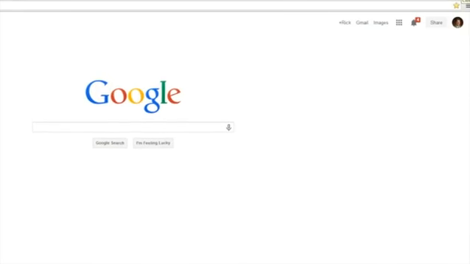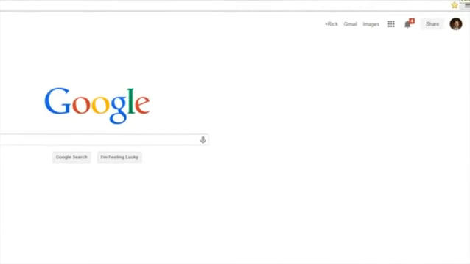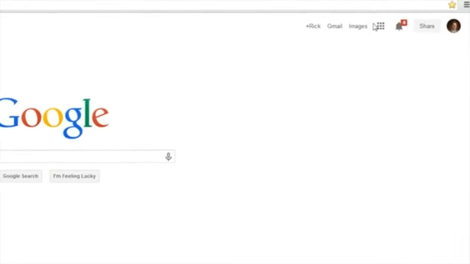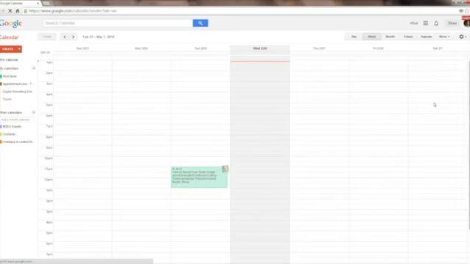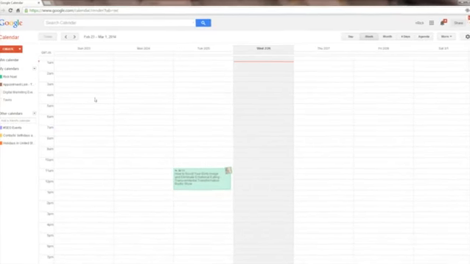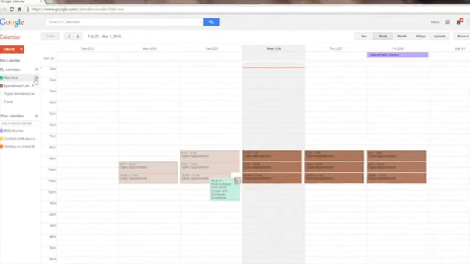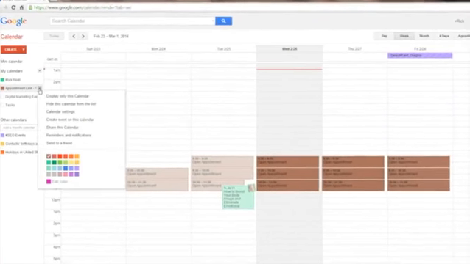So to share a calendar in Google is a simple process. First, we click on the Applications panel and select the Google Calendar icon. Next, we'll go over to a calendar and hit the down arrow to the right of the calendar name. Then we'll share the calendar.